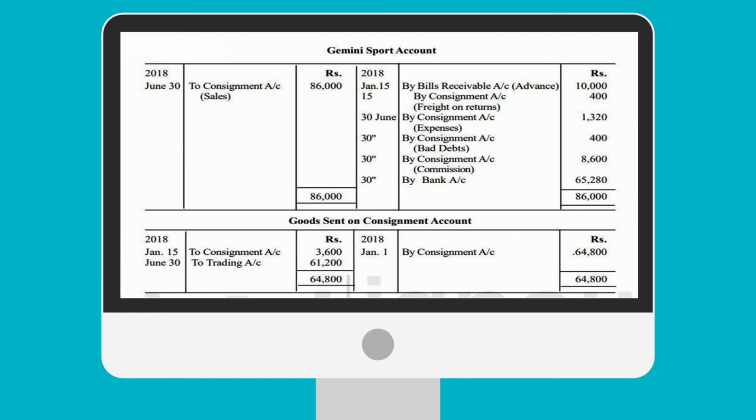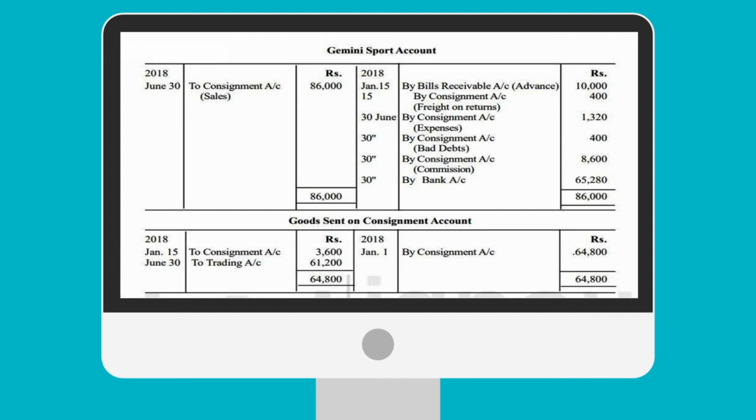By bank, this is the balancing figure. If you subtract these from 86,000, the balancing figure would be 65,280. So the total is 86,000.